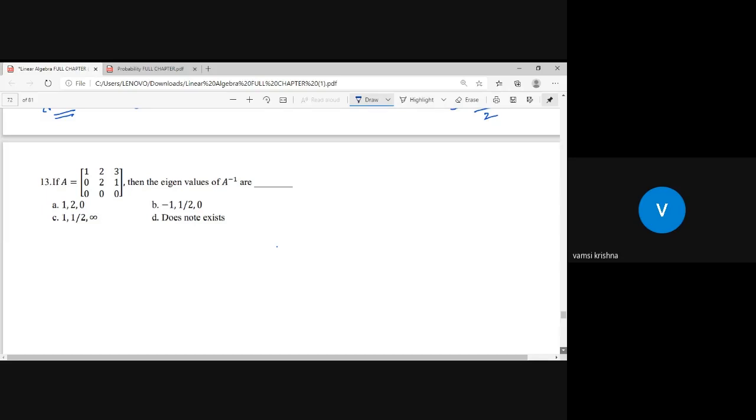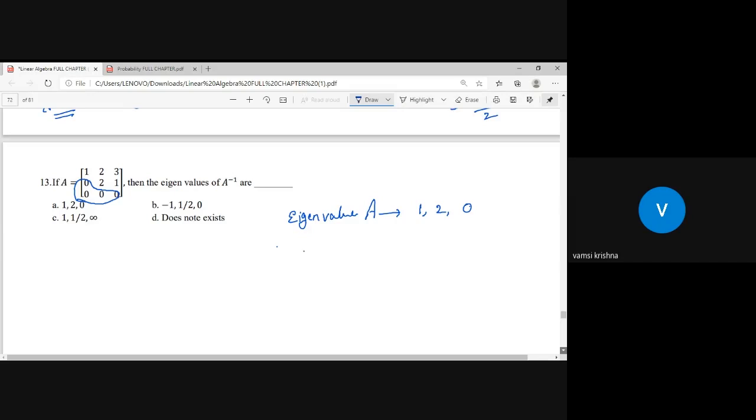Yes, sir, I can tell you one thing. The given matrix is an upper triangular matrix. If it is an upper triangular matrix, then the eigenvalues of the given matrix A are directly equal to the diagonal elements. Diagonal elements means 1, 2, 0.